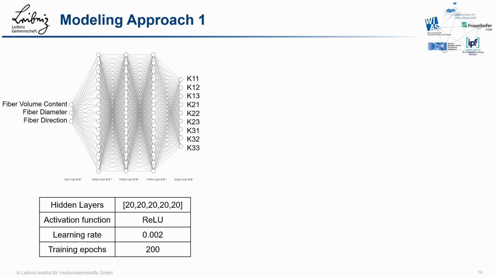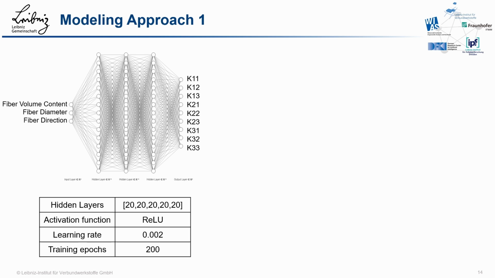In modeling approach 1, the three input features, fiber volume content, fiber diameter, and fiber direction, are mapped to 9 target features using a feed-forward neural network. The 9 target features are the 9 components of the permeability tensor. The exact configuration of the neural network is shown in the table below, and this configuration is kept constant throughout the presentation for a fair comparison of the different approaches.